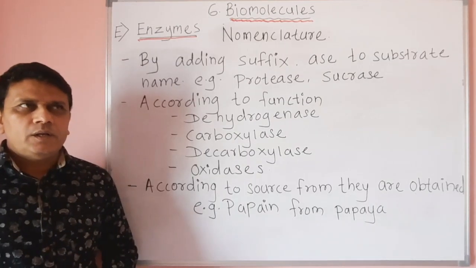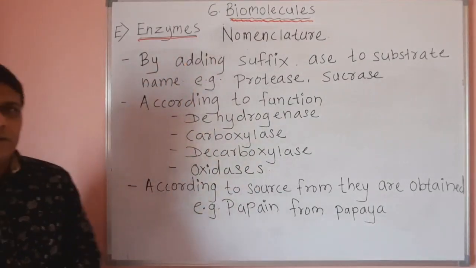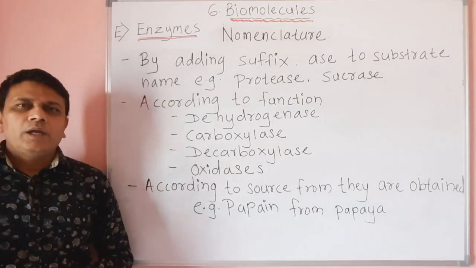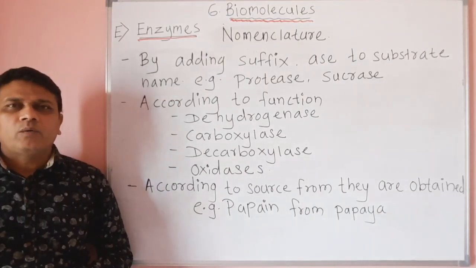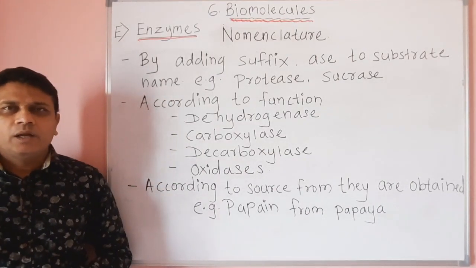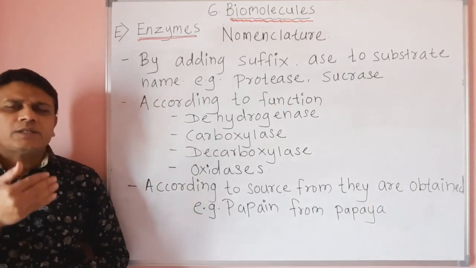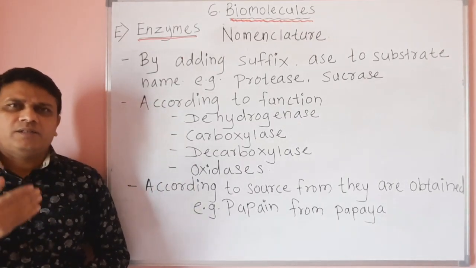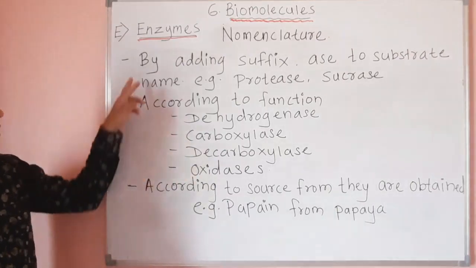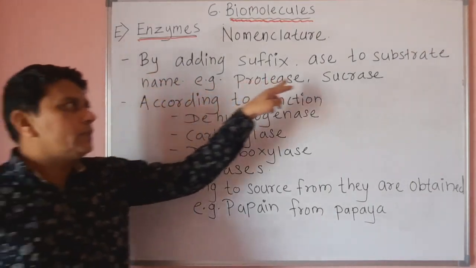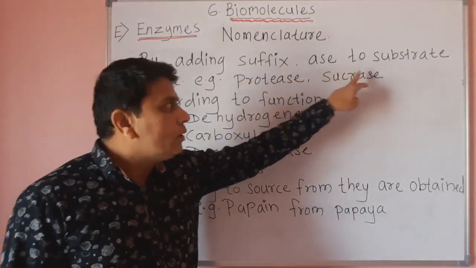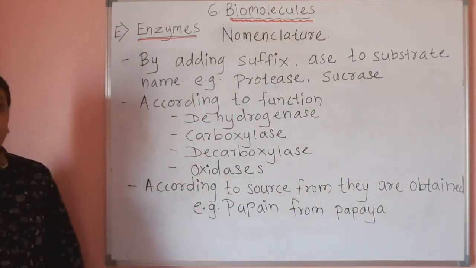Now we will see the nomenclature of enzymes. Nomenclature means giving a particular name to a particular enzyme. So nomenclature is based on different criteria. The first one is by adding the suffix, that is ase, to the substrate name.